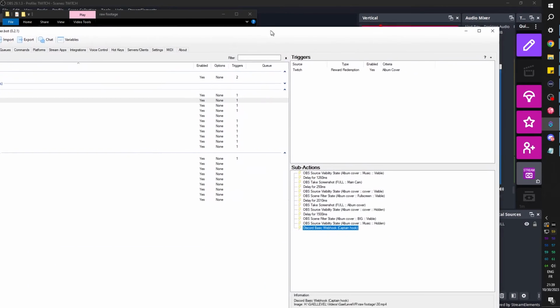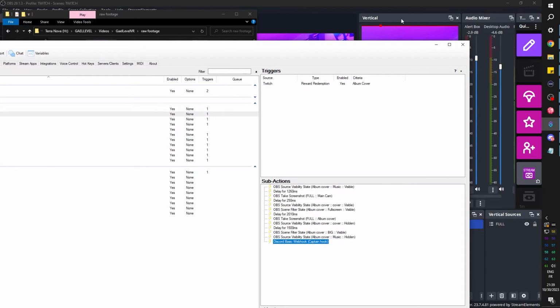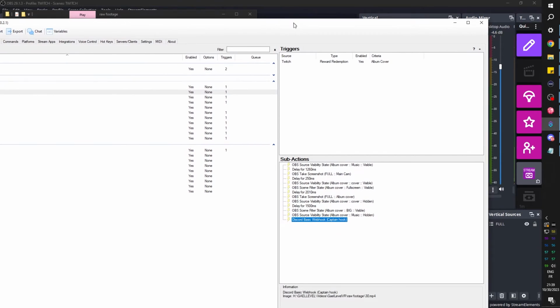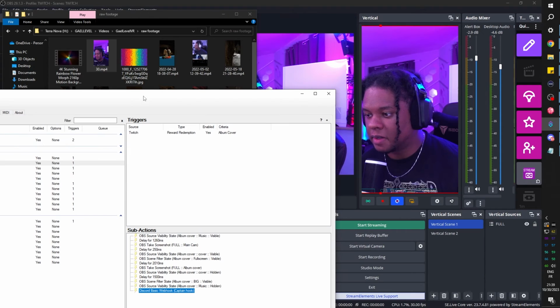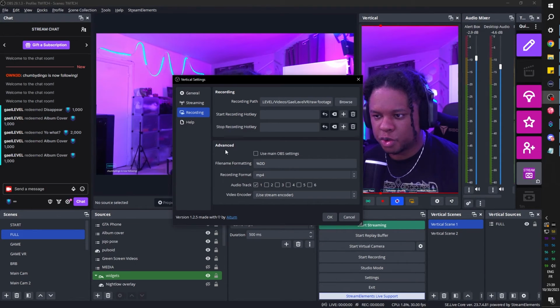Very important. So how can we do this? Since Aitum Vertical is a plugin and it's not necessarily part of OBS, I believe they are technically a competitor to Streamerbot. Aitum, that is, not Aitum Vertical, which is different. It's made by Aitum. Anyways, Aitum Vertical uses keyboard shortcuts. So you can put a hotkey right there.